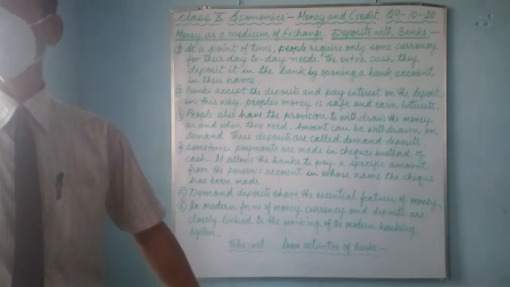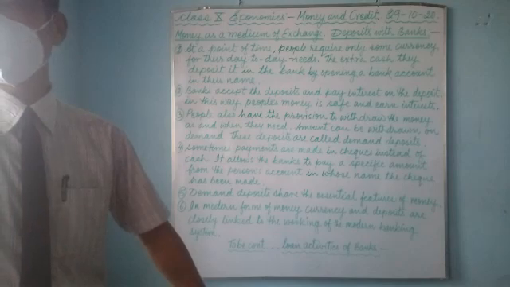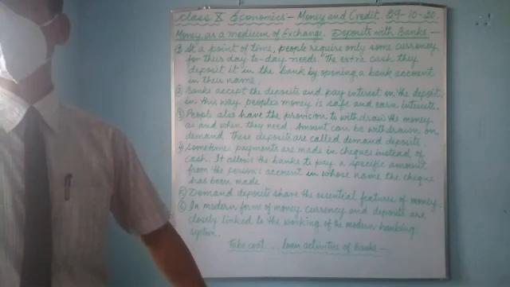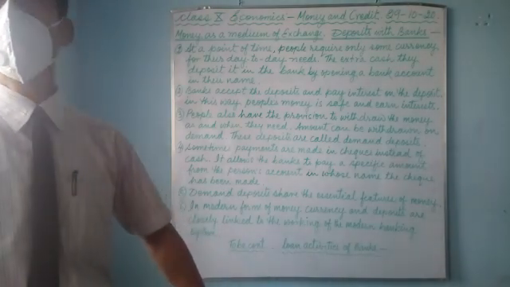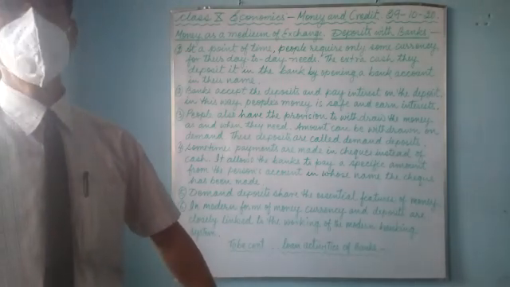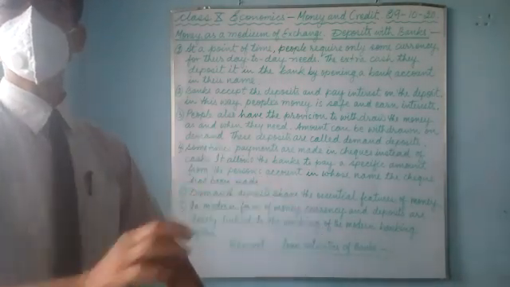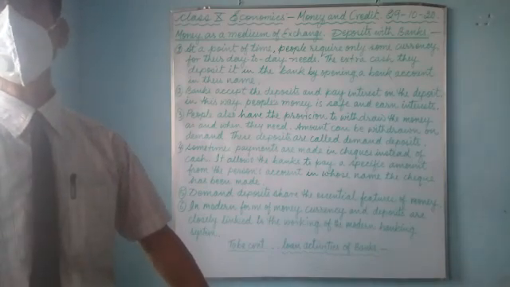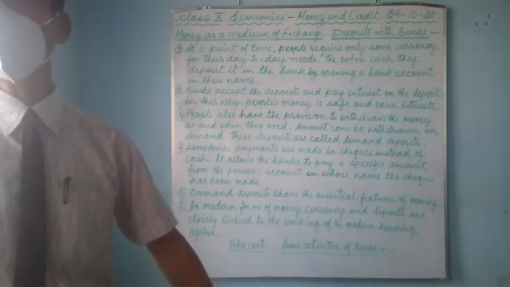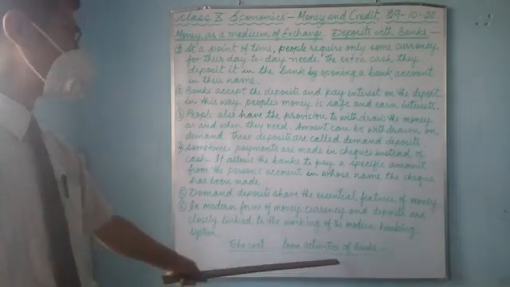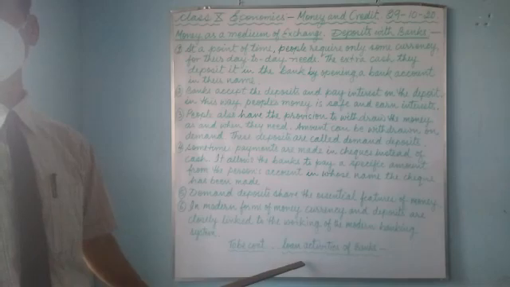So he goes to the bank and gets the loan. But the bank will charge higher interest on their loans, higher than the interest provided to the depositors. So in this way they earn. The difference between the interest is their income, and in this way they run the banks. So loan activities of the bank we'll talk about in our next class.